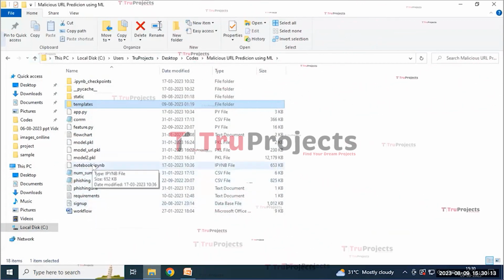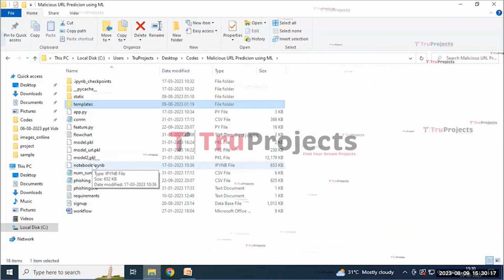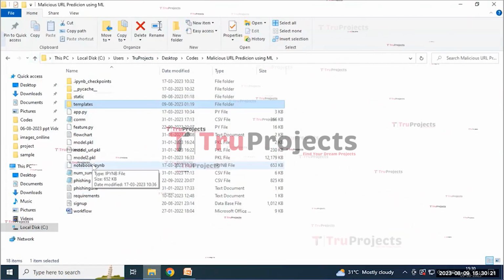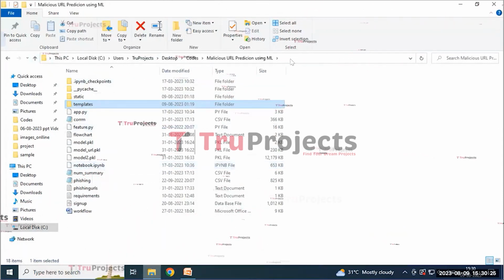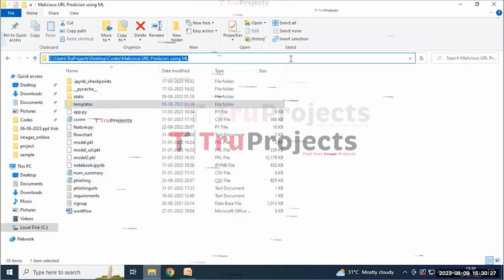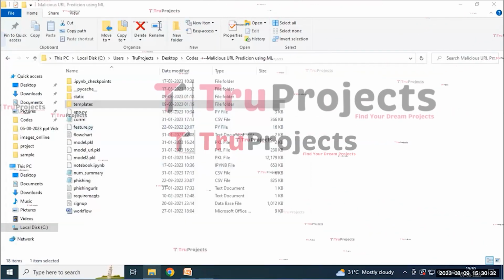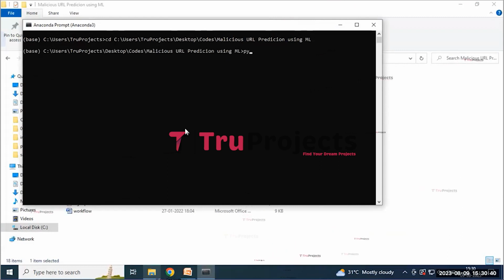And the notebook is an IPYNB file which contains a combination of code, graphs, and output all in one place. It allows the user to write and execute the code in individual cells, making it a popular choice for data science. And for the execution of the project, we need to copy this code folder path and then open the Anaconda prompt. Here we need to write the command cd, space, and paste this code folder path. By this it will change the current directory to the code folder path. And then click on the enter button. We need to write a command that is python space app.py.